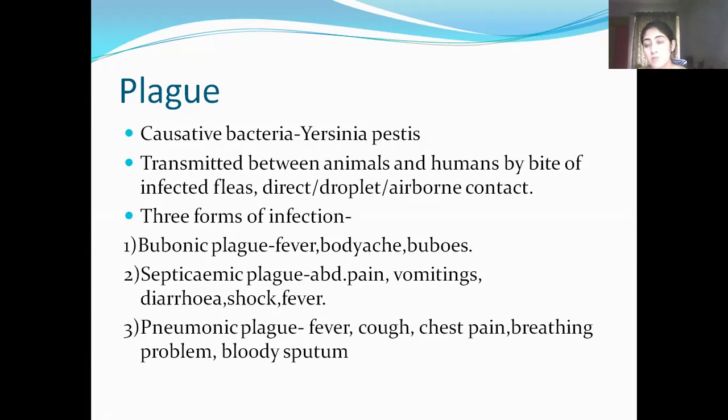Now, third form of infection, that is pneumonic plague or lung-based plague, is the most virulent and least common form of plague. Typically, the pneumonic form is caused by spread to the lungs from advanced bubonic plague. However, a person with secondary pneumonic plague may form aerosolized infective droplets and transmit plague via droplets to other humans. Untreated pneumonic plague has a case fatality ratio close to 100%. So these were the three forms of infection.